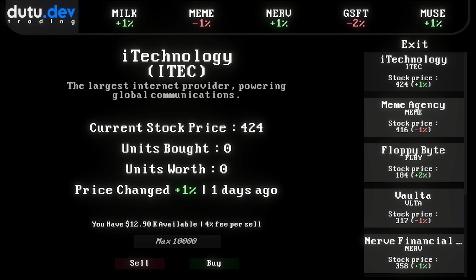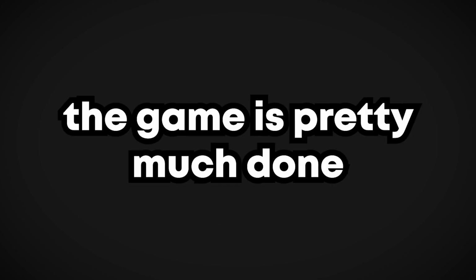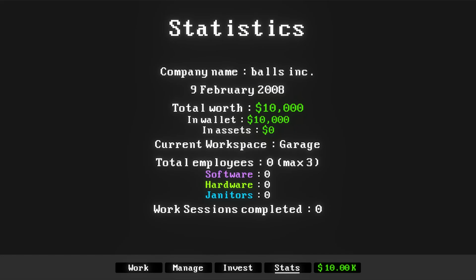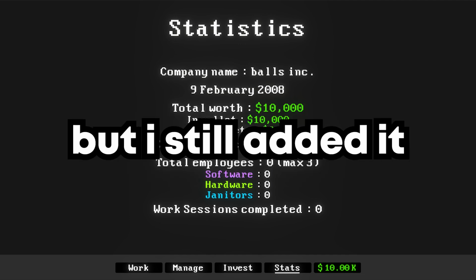Honestly, I'm pretty proud of how the stock market looks, and with that, I think I am done with the investments tab. Thank God. So in essence, the game is pretty much done, it just needs some polish here and there, so I made a stats menu where you can track different things in your company. Pretty meaningless, but I still added it.